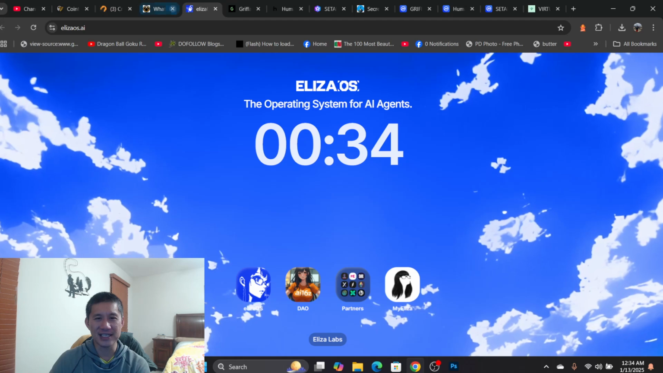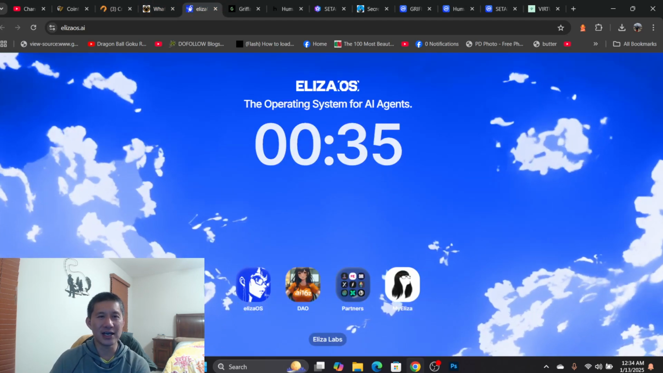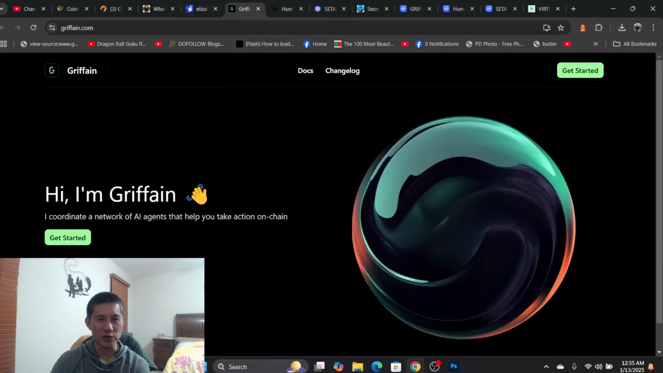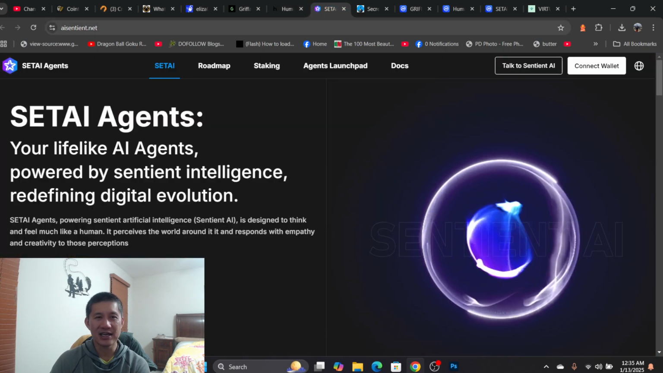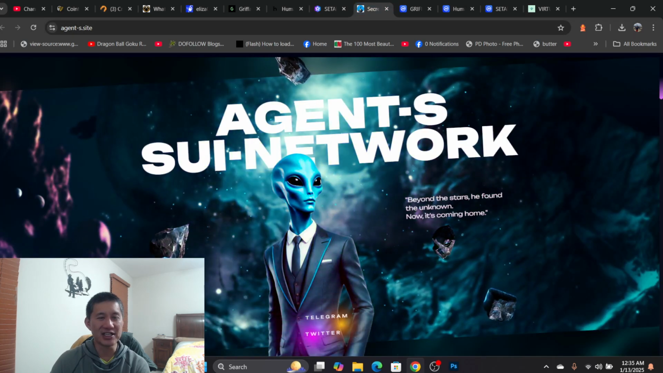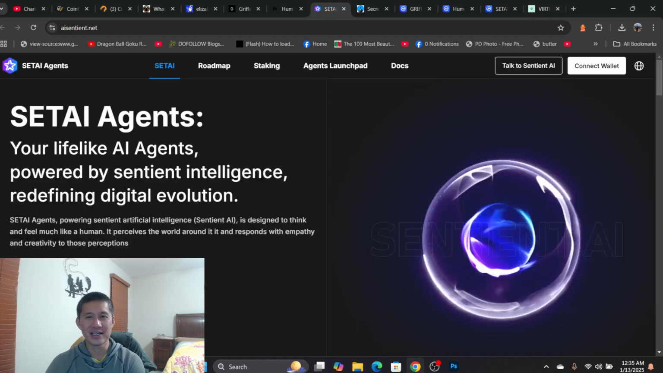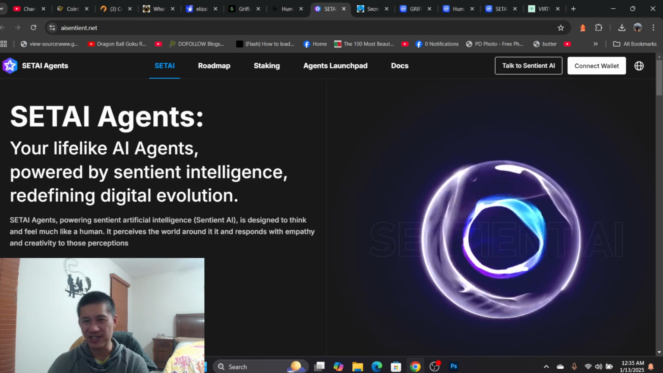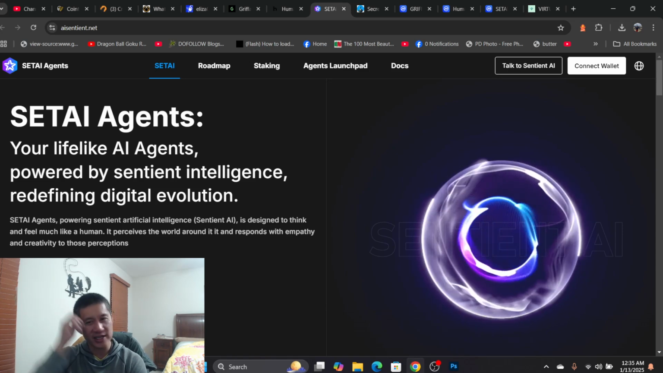Once again, those sites are ElizaOS.ai, that's AI16Z, Graphane, Humans.ai, SATAI, SATAI agents, and agent-s.site, and of course Virtual. So that'll give you a good span of several hundred AI agents to actually look at to make a good decision. I would definitely stick with the bigger ones that have more TVL, volume and holders, but it's all up to you and your risk tolerance.